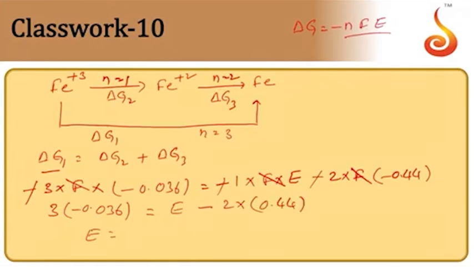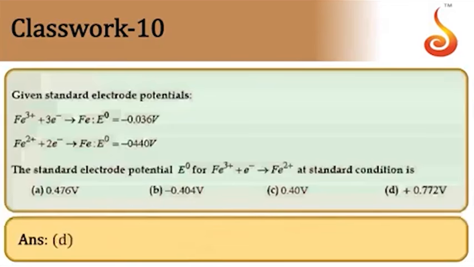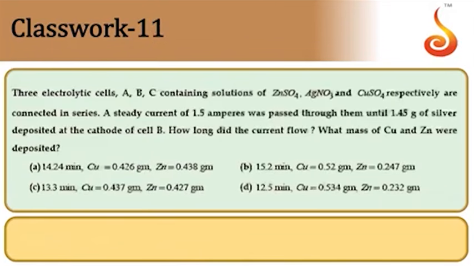That implies E is equal to 3 into minus 0.036 plus 2 into 0.44, which on simplification comes to 0.772. 0.772 is the answer. Let us check with the options. 0.772 is the fourth option, so D is the correct answer.